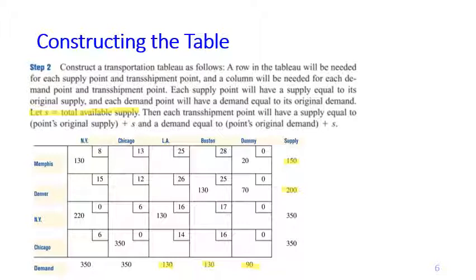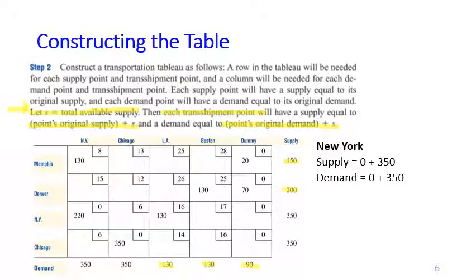So S equals 350. Each transshipment point will have a supply equal to the point's original supply plus S, and the demand for the transshipment point equals the point's original demand plus S. Okay, so we know that S equals 350.